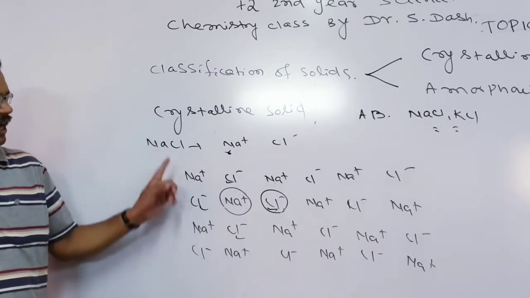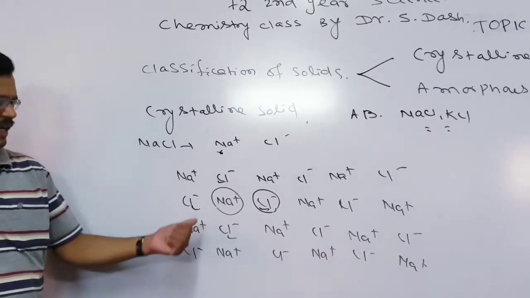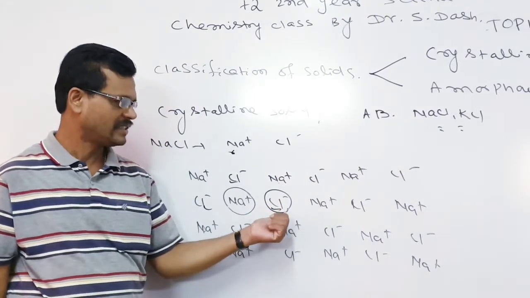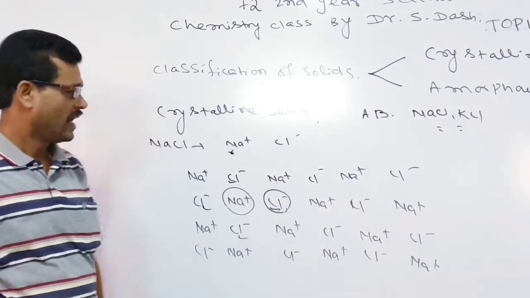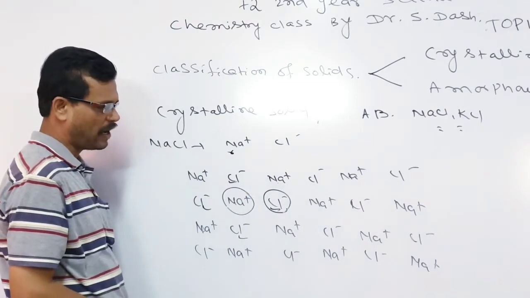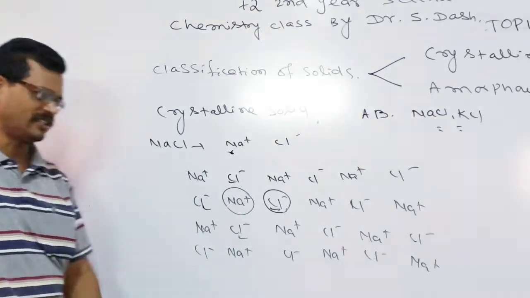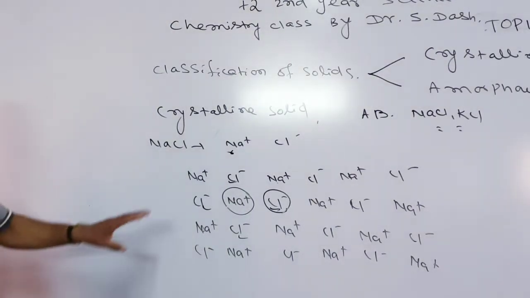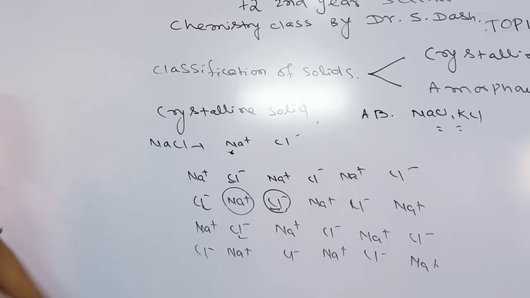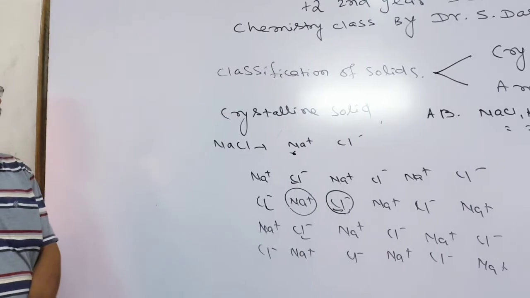So you see, in the crystal of NaCl, each cation is surrounded by anions and each anion is surrounded by cations. And this type of arrangement goes on regularly through a very long range. That's why in any crystalline solid, if we observe it, we can find that its structure is very regular in nature.